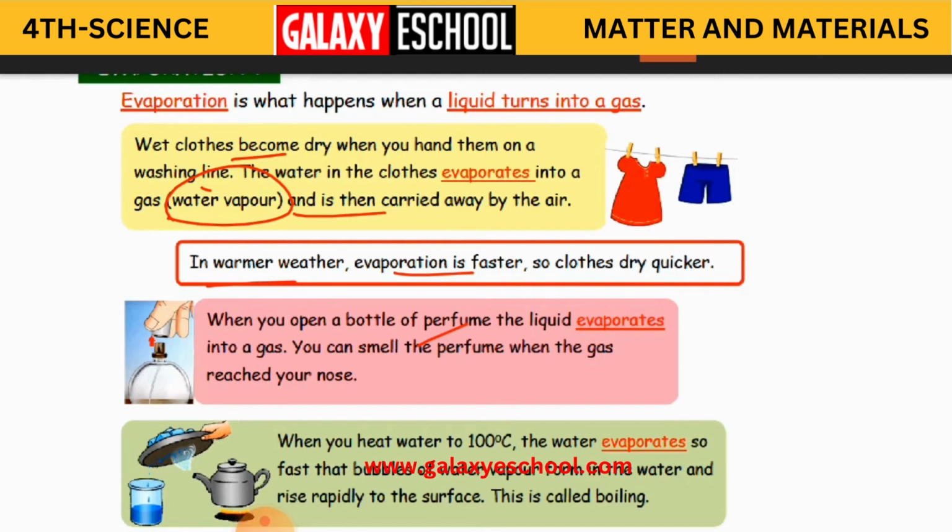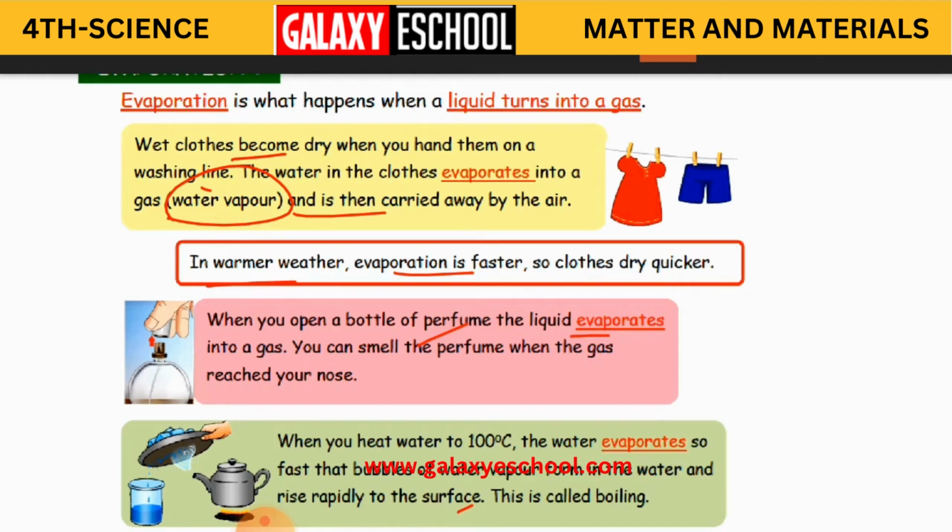So why is this? Because the liquid perfume evaporates into a gas. When you spray the perfume, which is in liquid form, that liquid is going to evaporate into a gas. So that is why the smell is going to spread. Clear children?